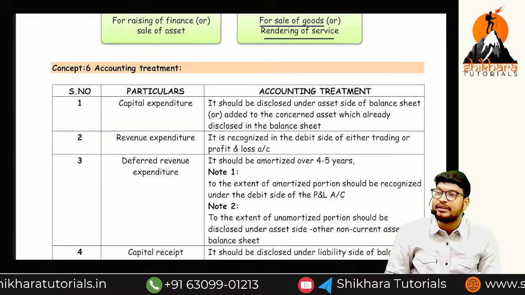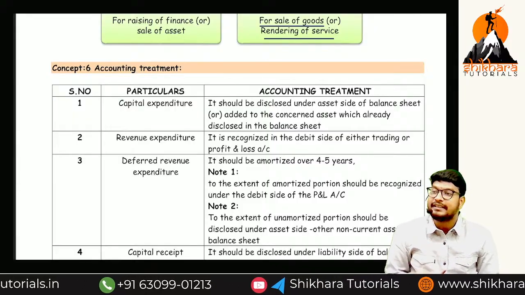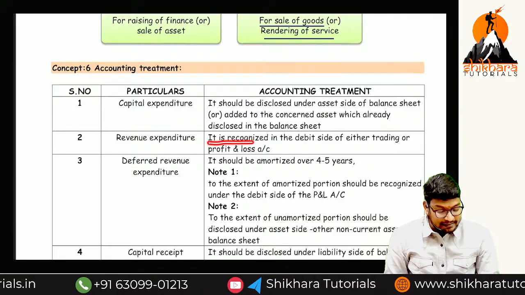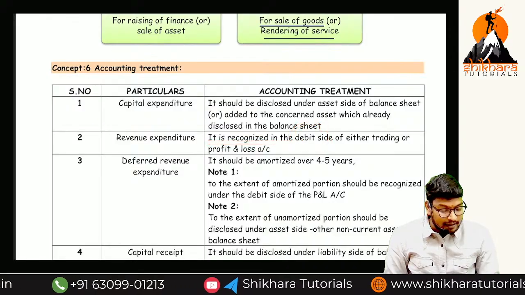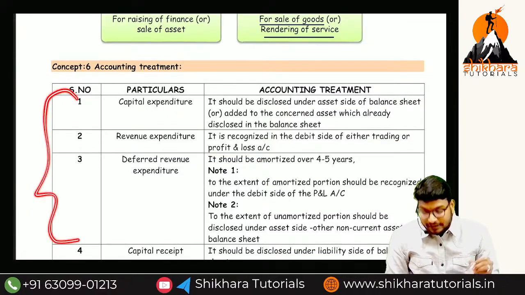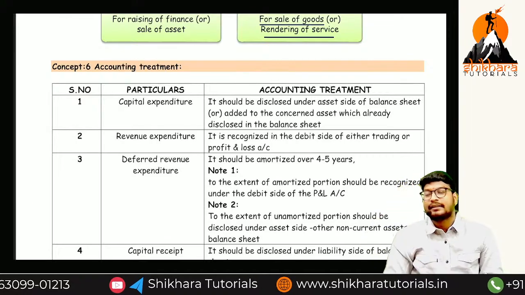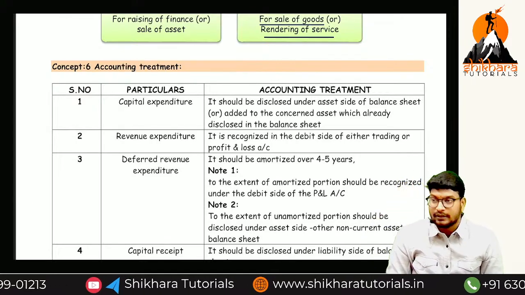So next comes the revenue expenditure. What is the meaning of revenue expenditure? Benefit more than 1 year, or less than 1 year? Less than 1 year. Where can we disclose? It should be recognized in the debit side of either trading or P&L account. So these are the important points. Identification of capital or revenue is important, and then the accounting treatment is also important.